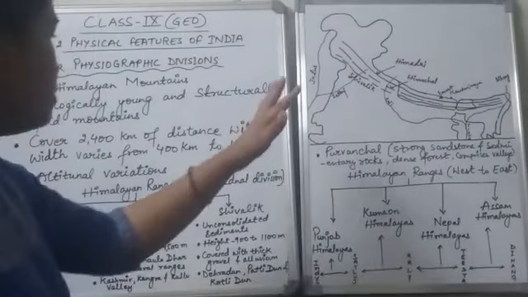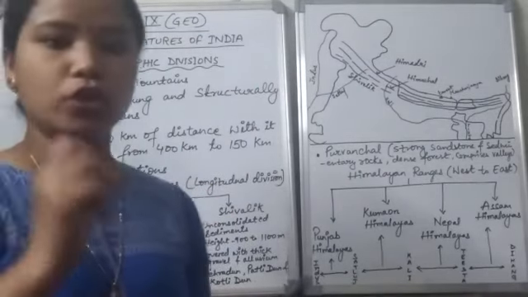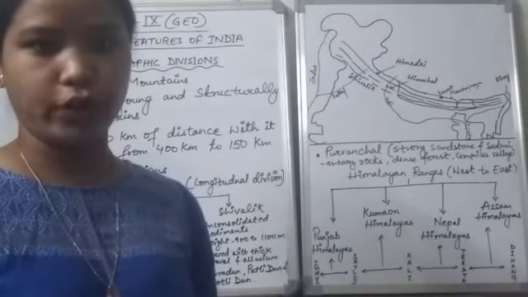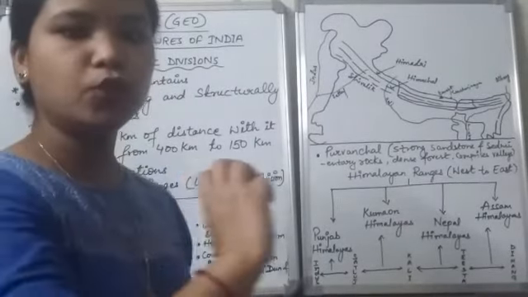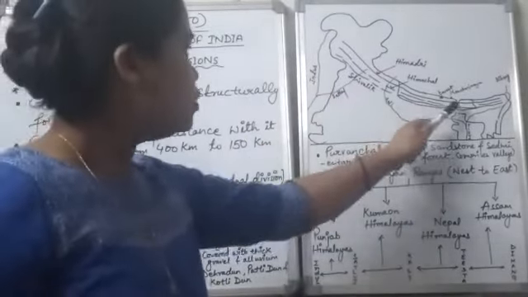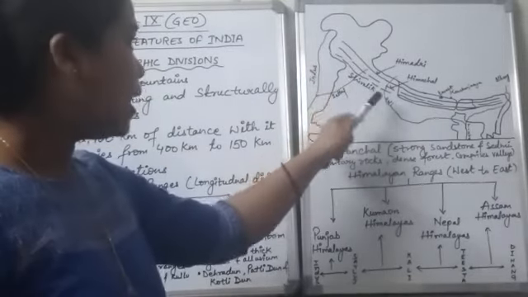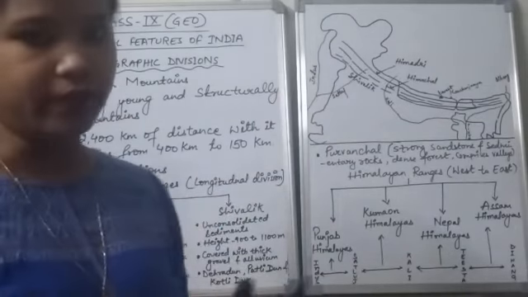Now you must be thinking, why has it been written as longitudinal division? In my previous chapter I already told you that longitudinal means the vertical lines and latitudinal means the horizontal lines. But here all the ranges are running horizontally, parallel to each other. So why is it called the longitudinal division?